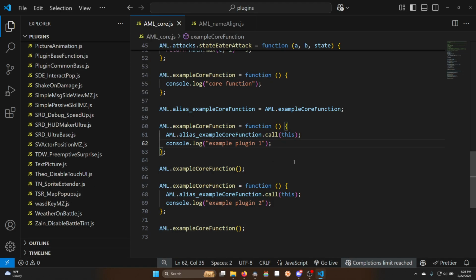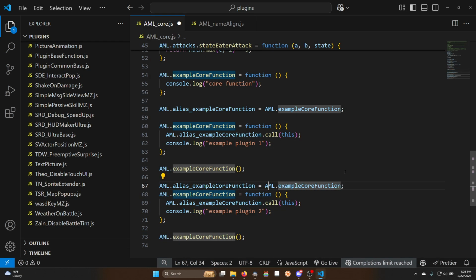Then imagine somebody else out there makes a plugin using the same core. Down here, they make their own alias, and you could call this alias anything you wanted. So we'll just make another alias for the sake of argument, and this alias we're going to call alias core function. Let's call it other alias. It's really, really original. Other alias.